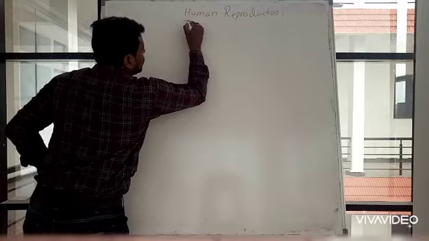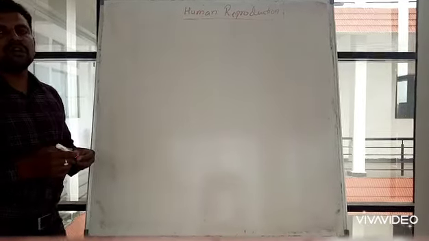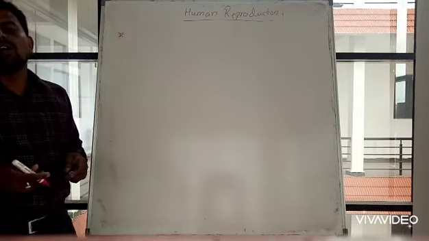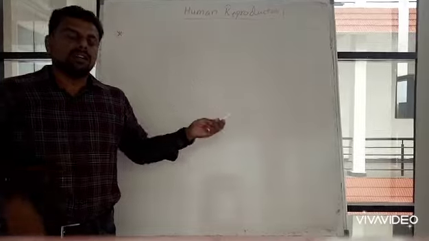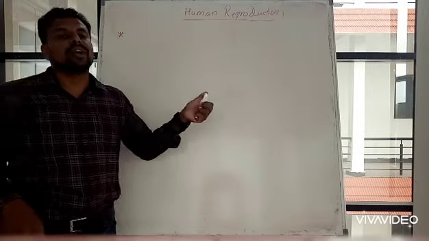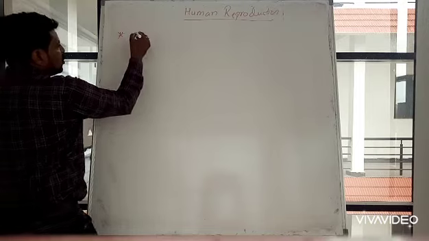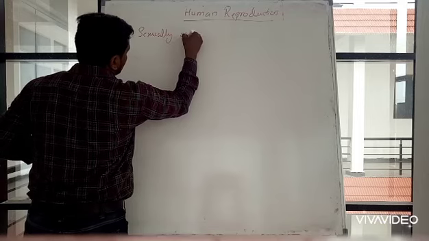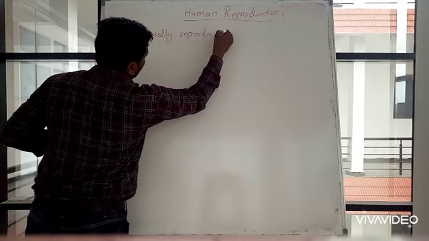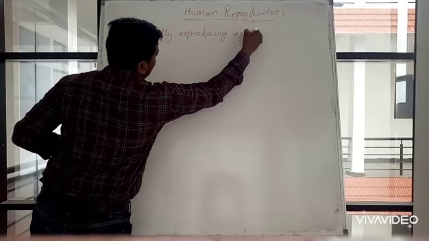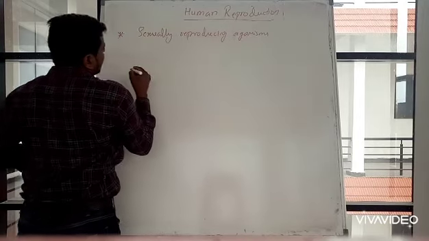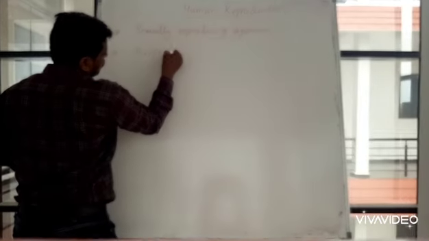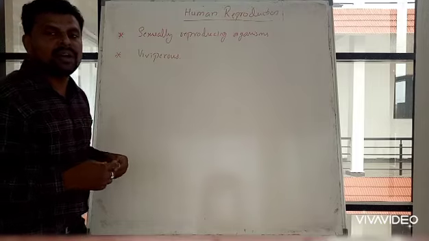Human reproduction. We all know all human beings are sexually reproducing organisms, and they give birth to young ones, that is, they are viviparous. Viviparous means giving birth to young ones.